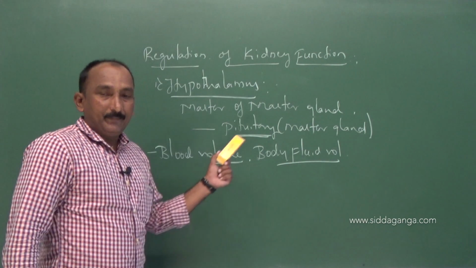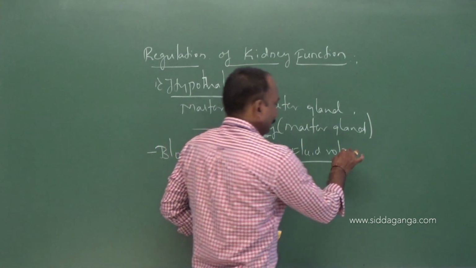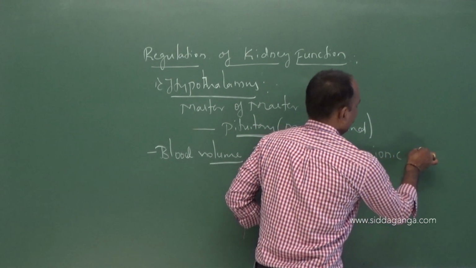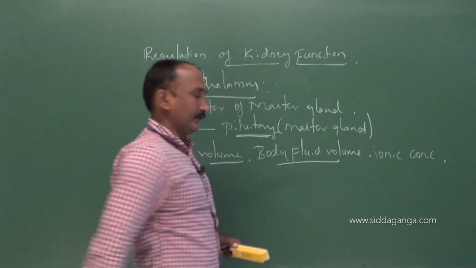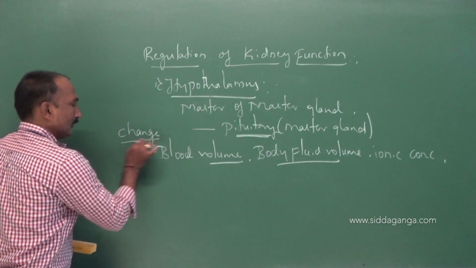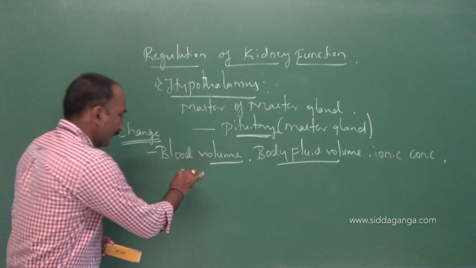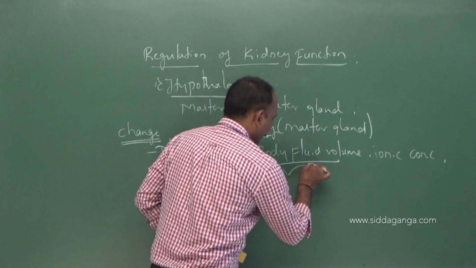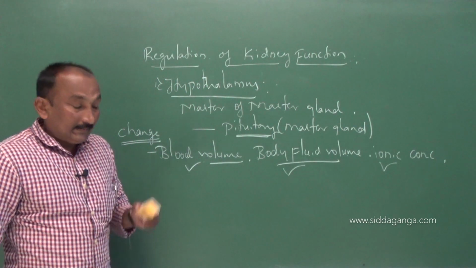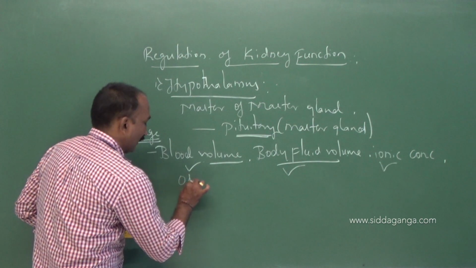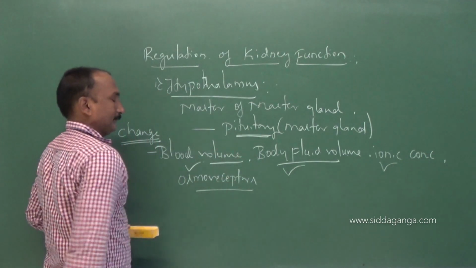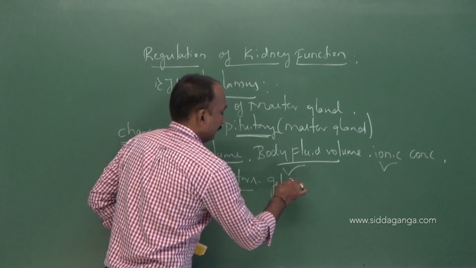Blood volume, or it may be the body fluid volume, and also ionic concentration. If there is a change in blood volume, body fluid, or ionic concentration, then some of the osmoreceptors get activated.